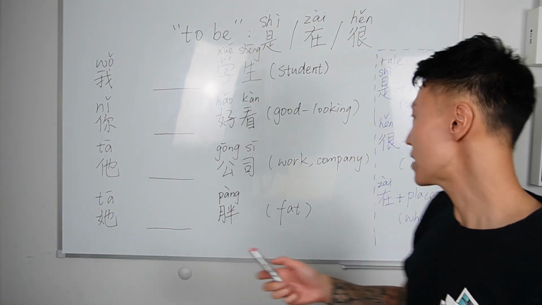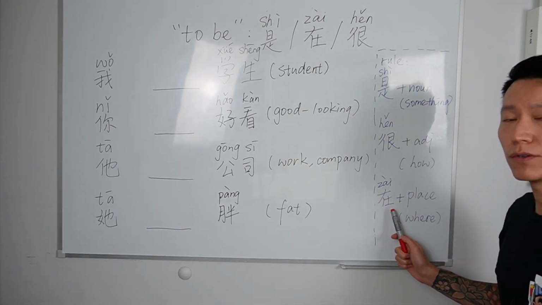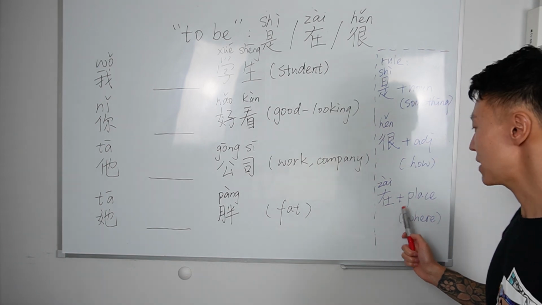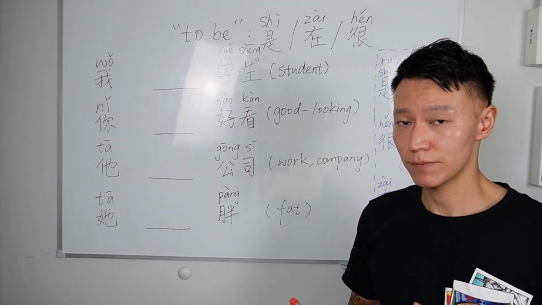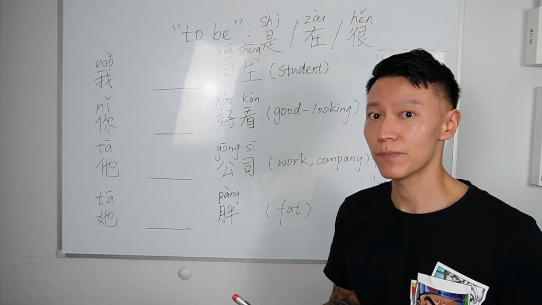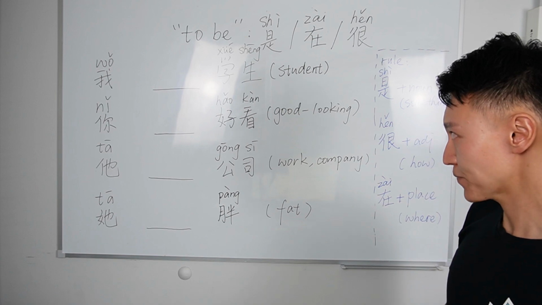Alright, number 3 is 在. And remember, after 在, we use a place. So we use 在 to talk about being somewhere. Alright, got it? Now let's have a practice.